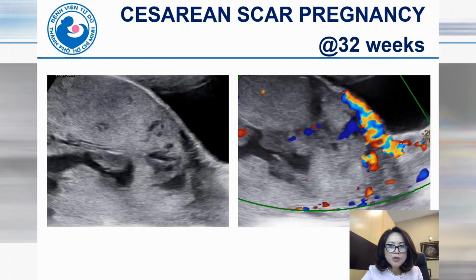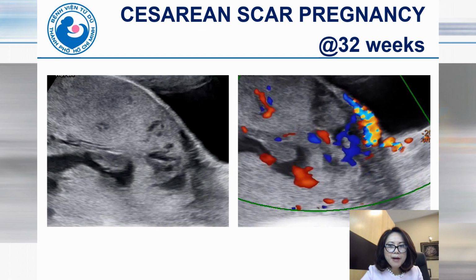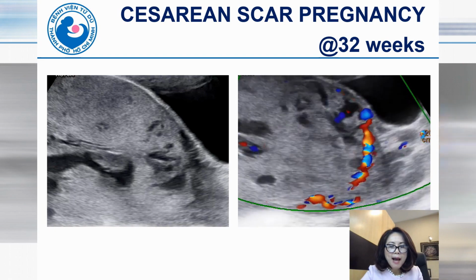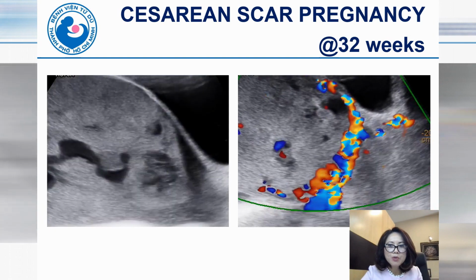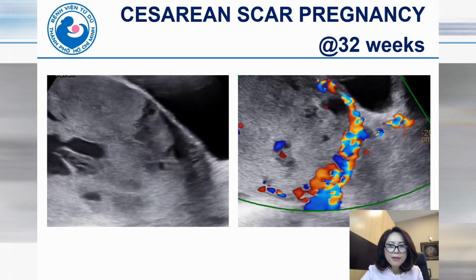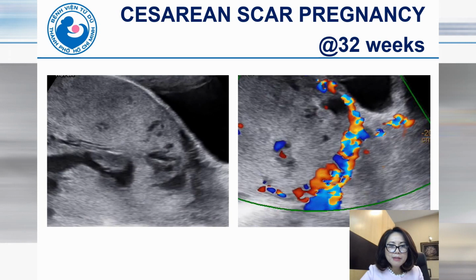And at 32 weeks, the ultrasound findings of placenta accreta include lacunae, loss of myometrium, increased vascularity in the uterine-bladder interface.